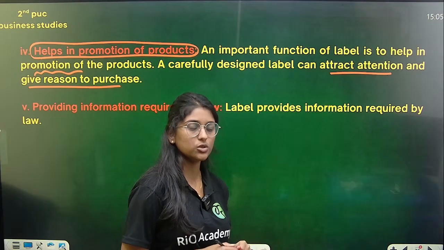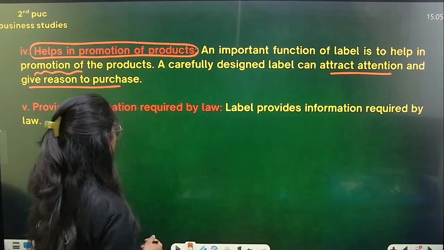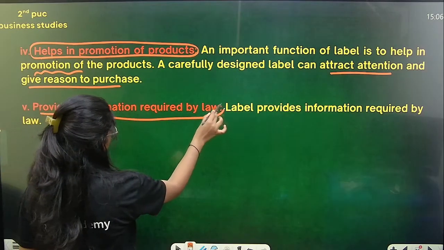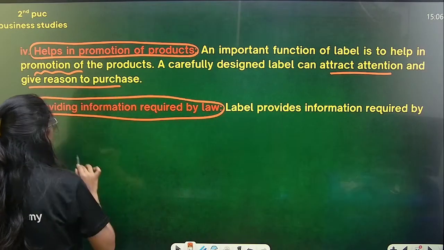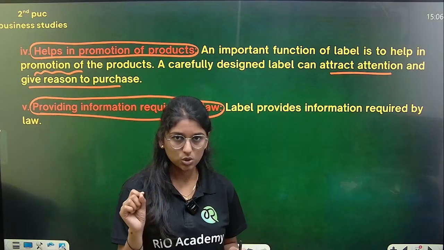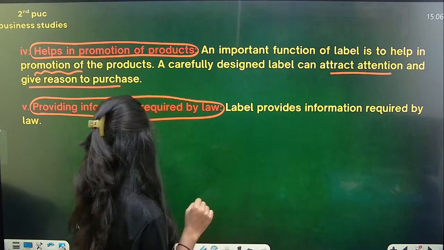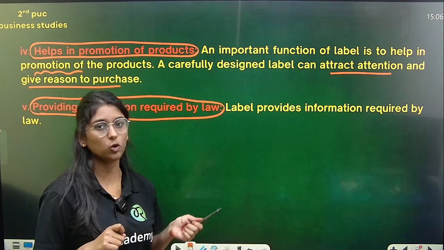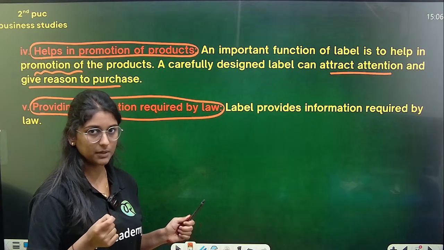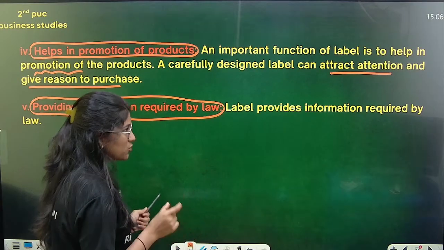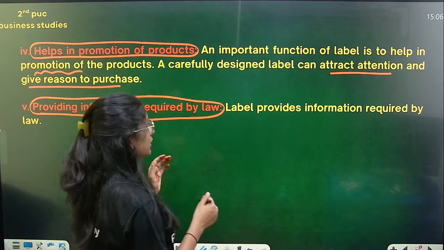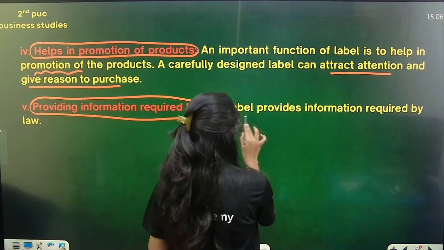Yes, so it is also helping in promotion of a product. I hope it is clear. And providing information required by law also. Yes. So what is there on the label, some licensing will be there. So some of the products will contain that licensing and all. So the information which is required by the law. The law says you should always write the price, that MRP, on that product. So whatever information the law says to give to customers, we can easily provide through the label.